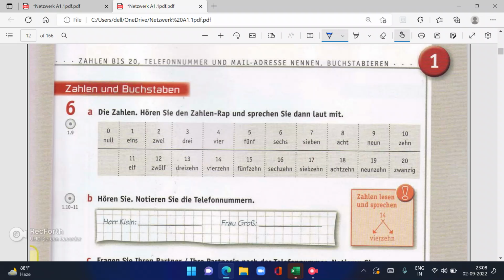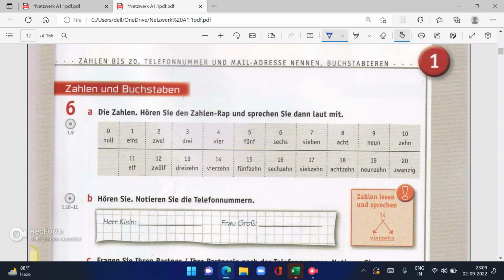Die Zahlen. 0, 1, 2, 3, 4, 5, 6, 7, 8, 9, 10, 11, 12, 13, 14, 15, 16, 17, 18, 19, 20.